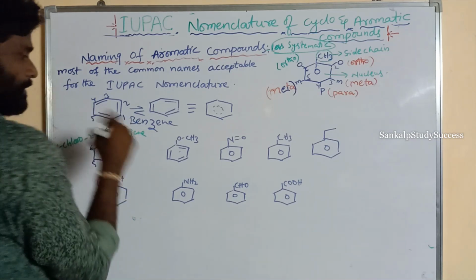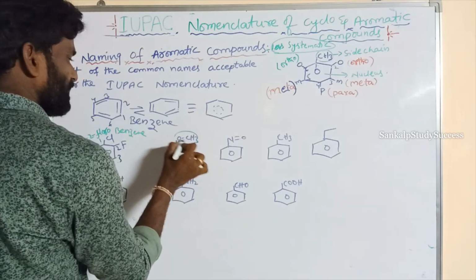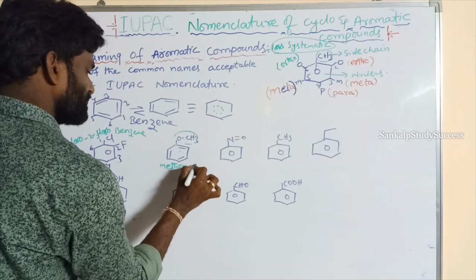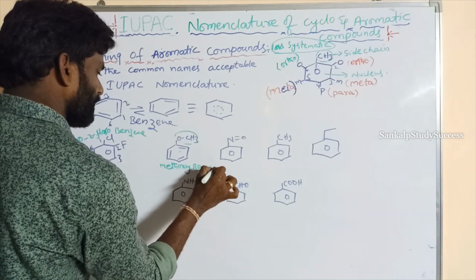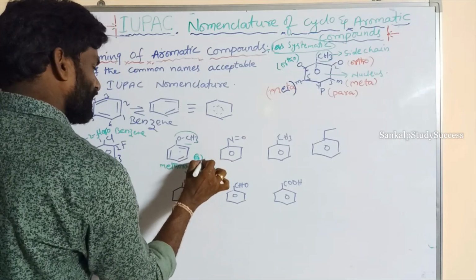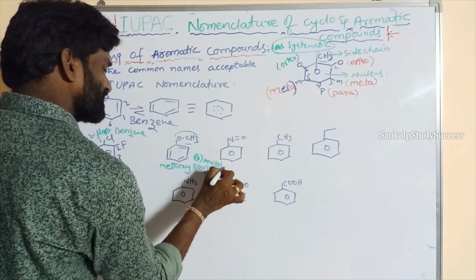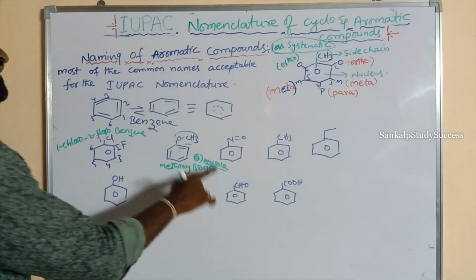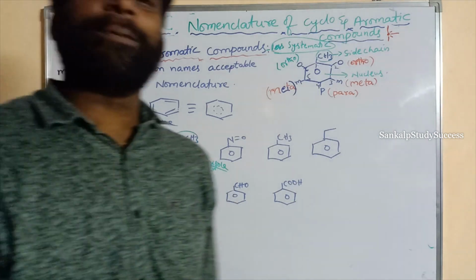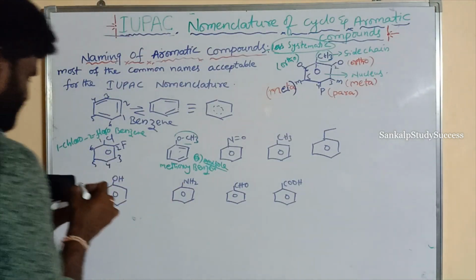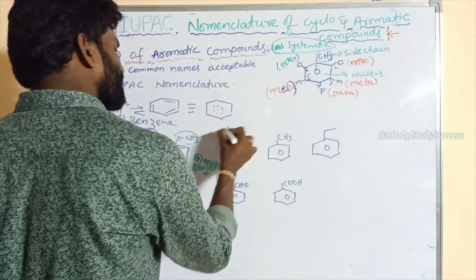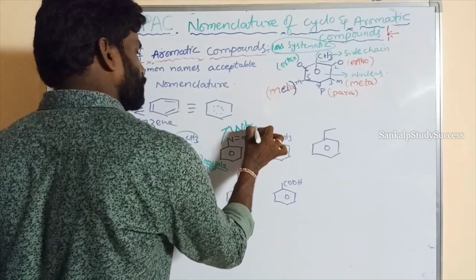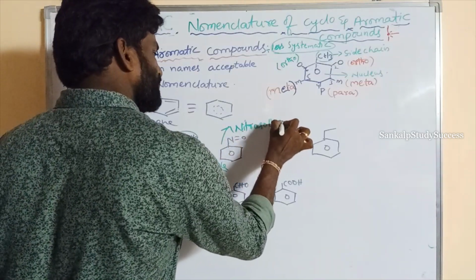What is its name? This is methoxy, so methoxybenzene, or it is also said to be anisole. Its common name is anisole, which is considered as IUPAC. So methoxybenzene or anisole, both are considered as IUPAC nomenclature. Next, what is its name? Its name is nitrosobenzene. This is nitroso, this is benzene. NO is said to be nitroso, so nitrosobenzene.